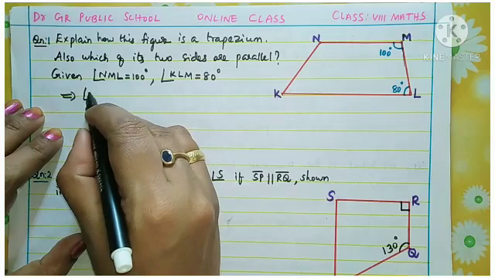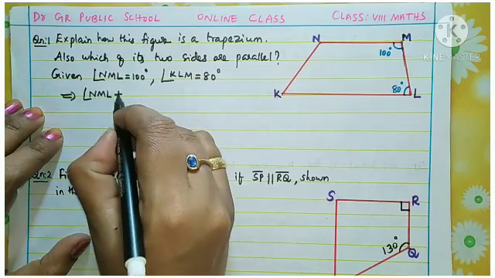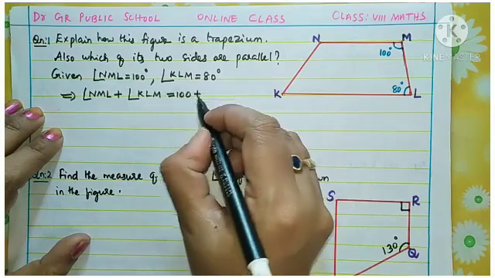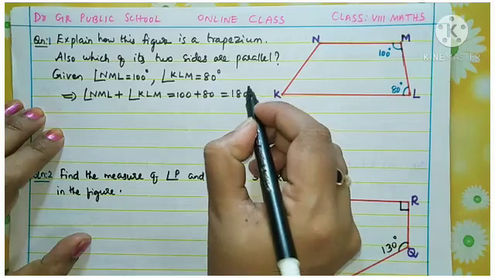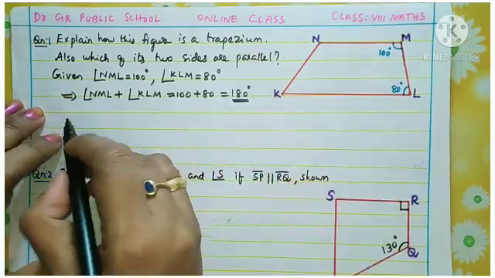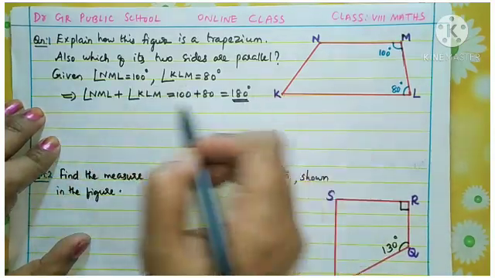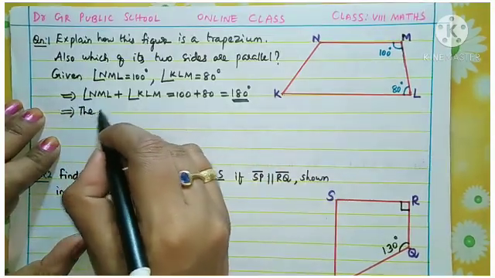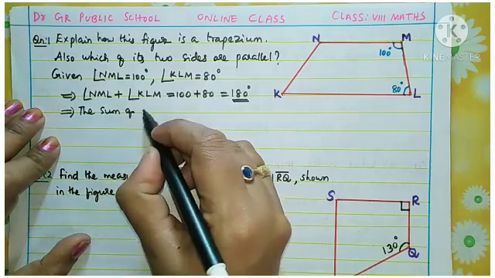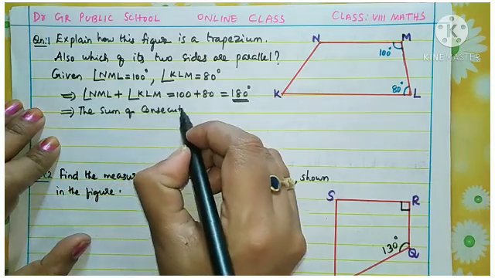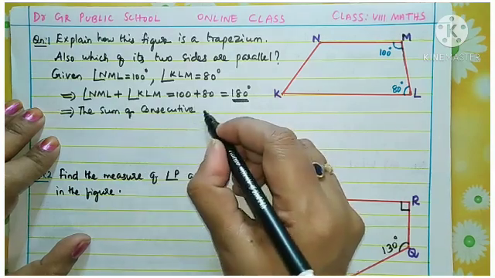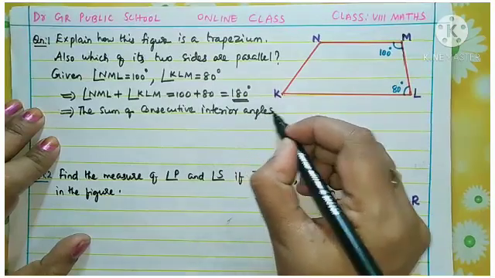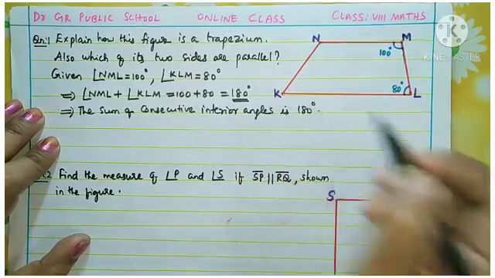This implies NML plus KLM equal to 100 plus 80, that is 180 degree. Okay, so what is the meaning of this? This implies the sum of consecutive interior angles. Okay, so the consecutive interior angle sum came 180 degree.